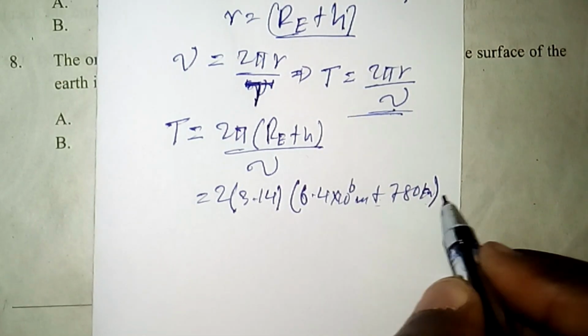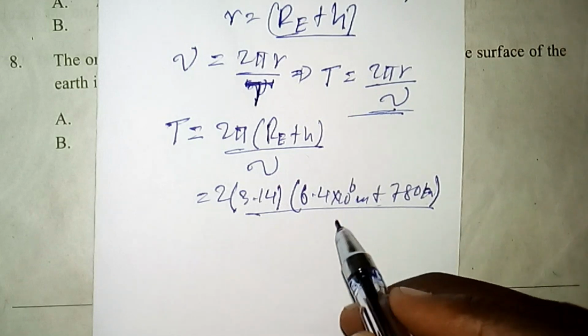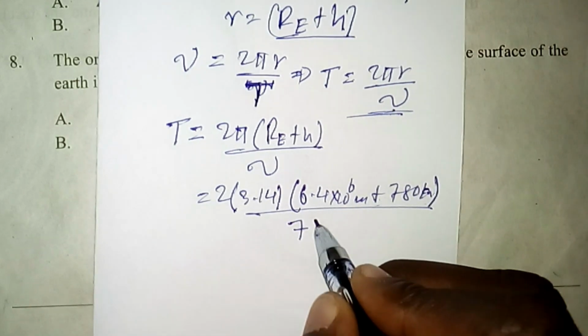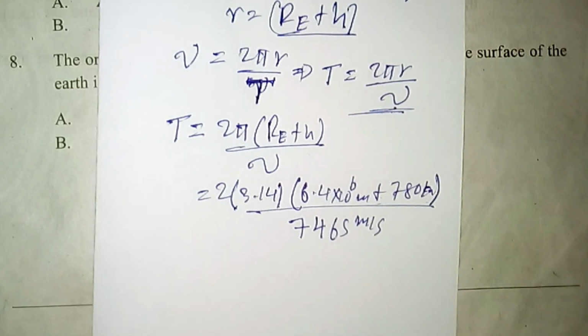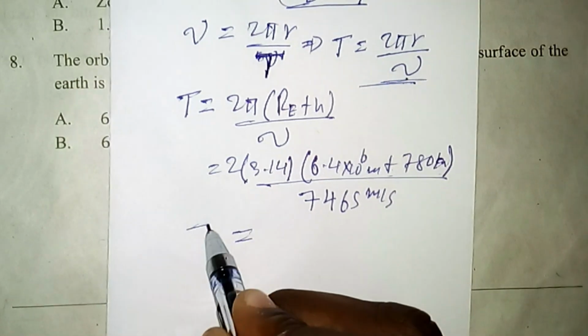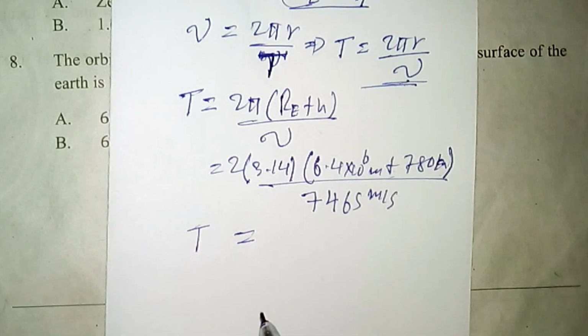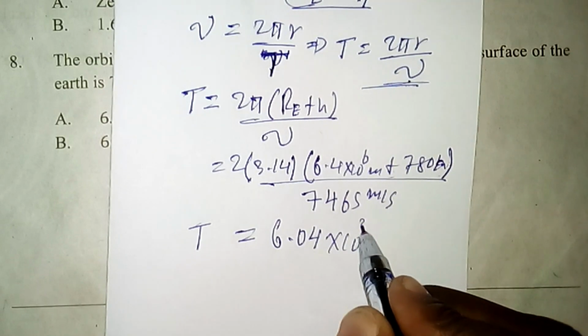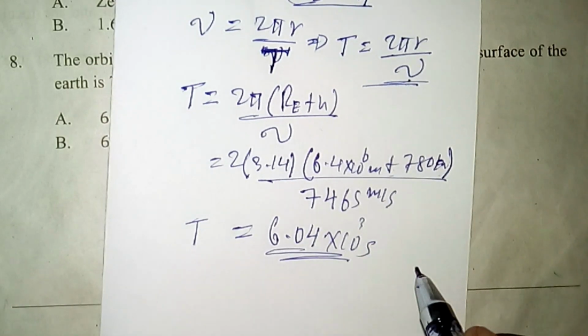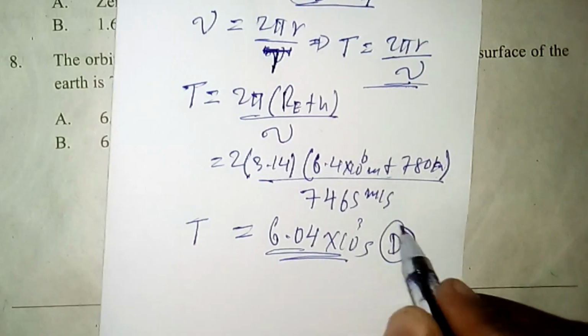So we can convert into meter, and divided by the orbital speed of the satellite, which is 7,465 meter per second. If we manipulate this value, the orbital period of the satellite becomes 6.04 times 10 raised to 3 seconds. So the correct answer is alternative D.